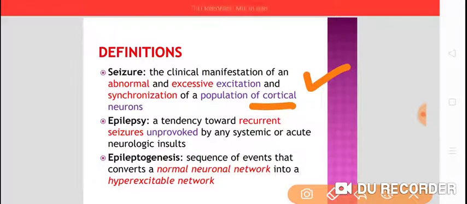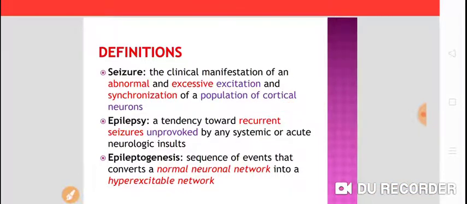But when it becomes abnormal and excessive, whenever there is an abnormal and excessive excitation and there is a synchronization of cortical neurons, then we'll say it's a seizure or convulsion.